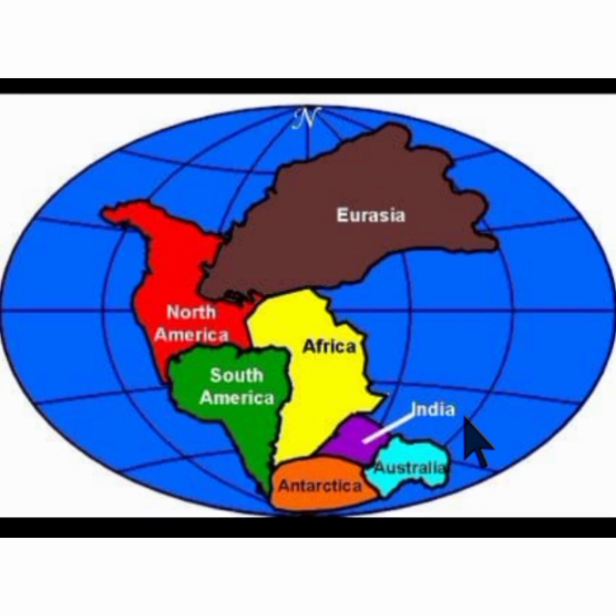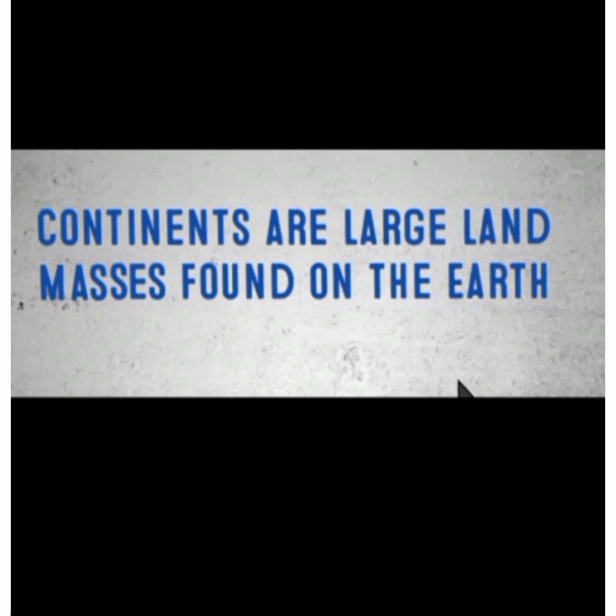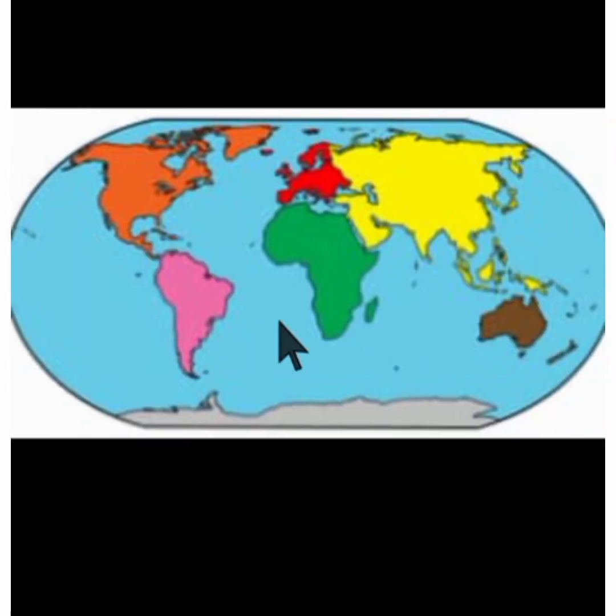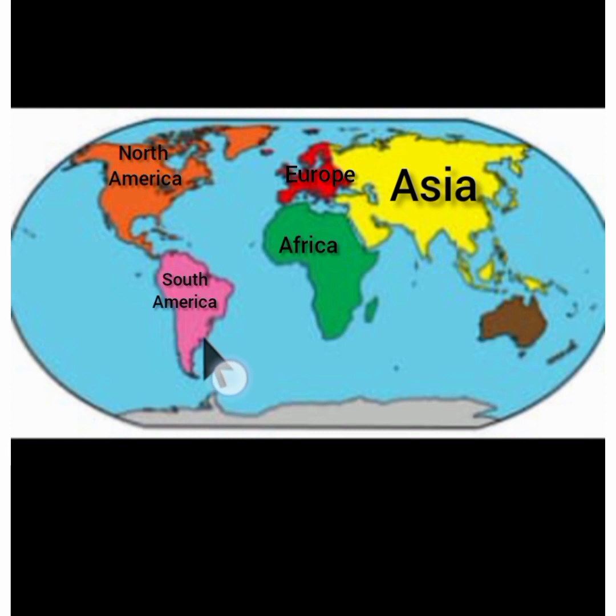Let us first talk about what we mean by continents. Continents are large land masses found on the earth. We have 7 continents on earth. Continent Asia, the largest one. Then we have the second largest continent, that is Africa. We have Europe over here. Then we have North America, then South America and Australia. Here we have continent Antarctica.